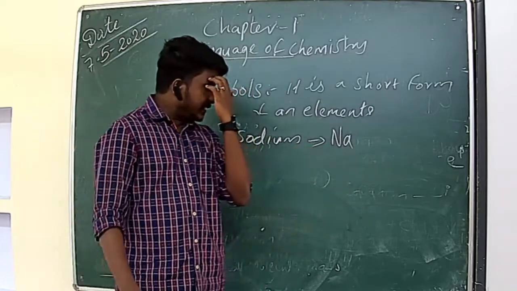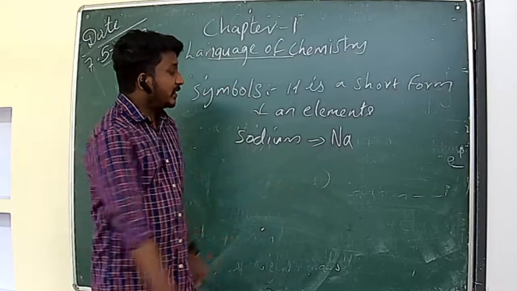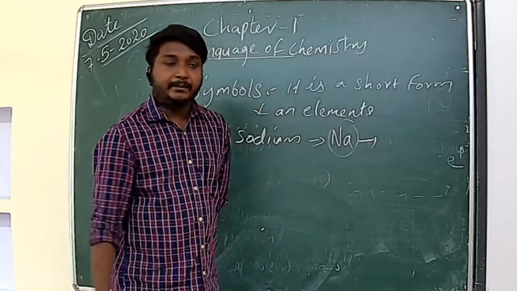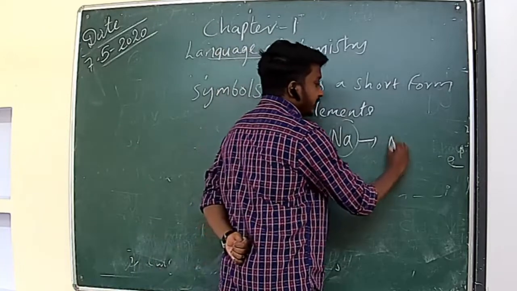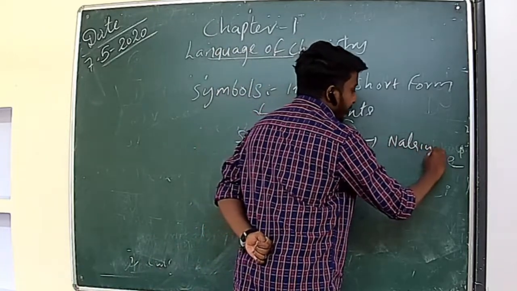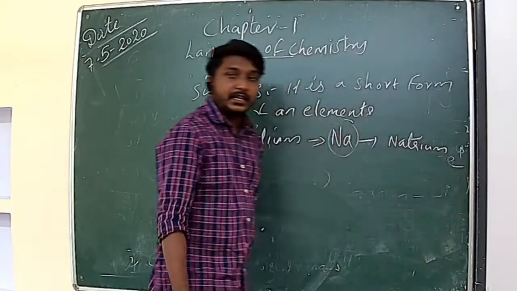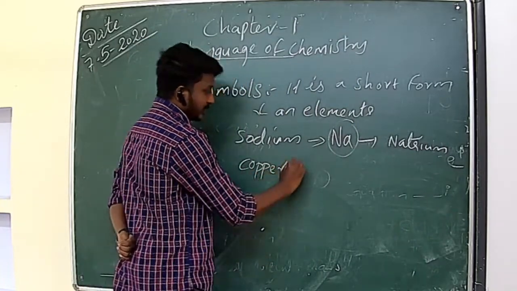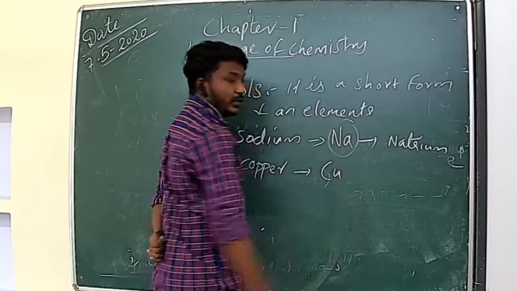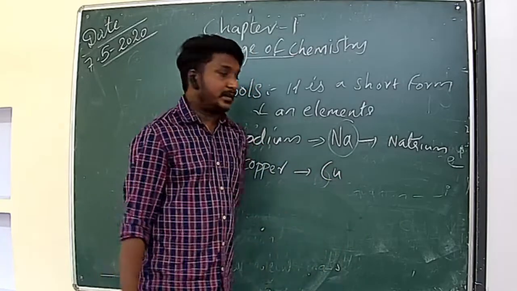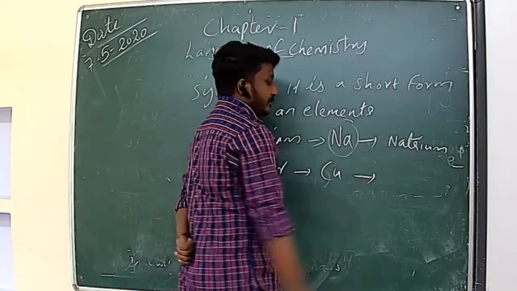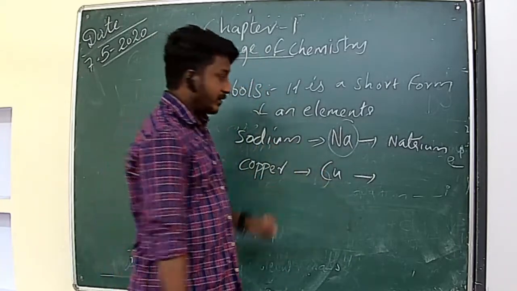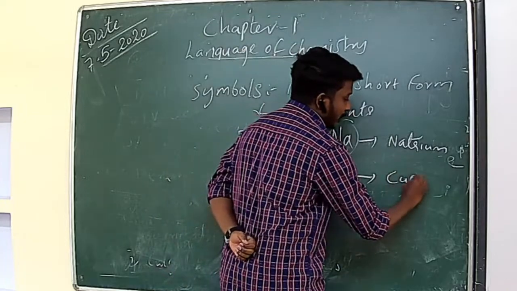So in these cases, actually, he took the symbol from their Latin name. Sodium's Latin name is natrium. Okay. Another example, copper. Cu is the symbol for copper. Then what is the Latin name of copper? That is cuprum.